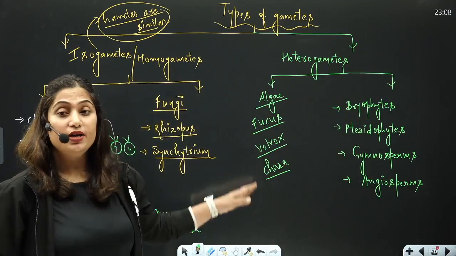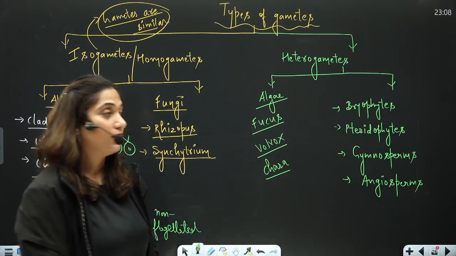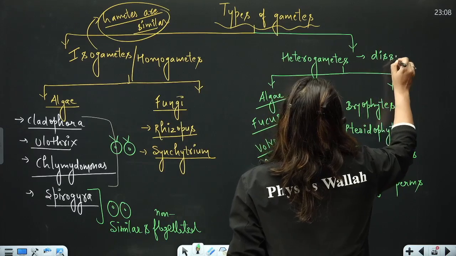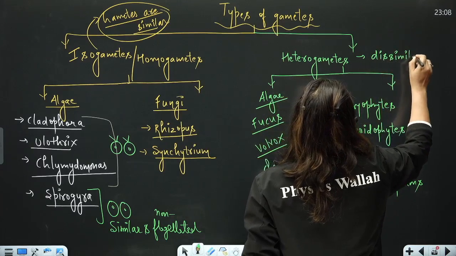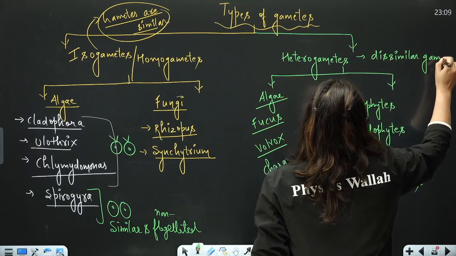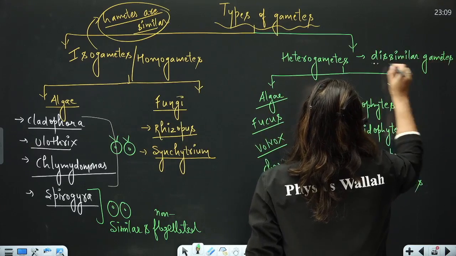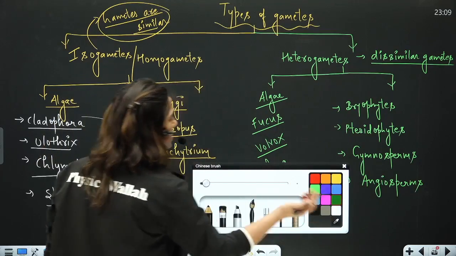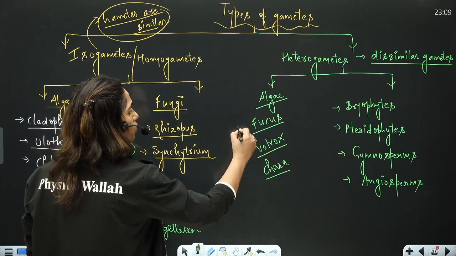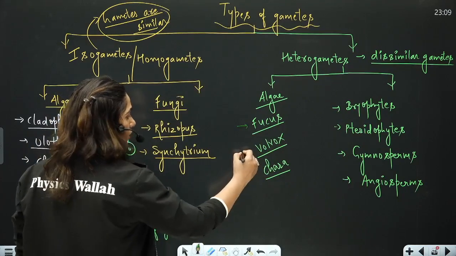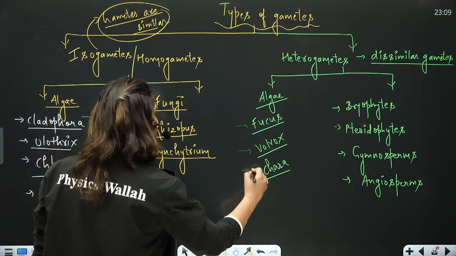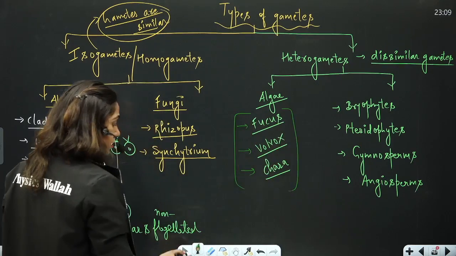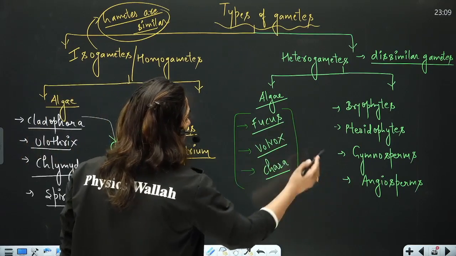Now, the gametes can be heterogametes, that means dissimilar gametes. And dissimilar gametes can be seen in case of algae like Fucus. Fucus is a brown algae. Volvox, green algae. Chara, green algae. So in all these algae, there can be dissimilar gametes, right?